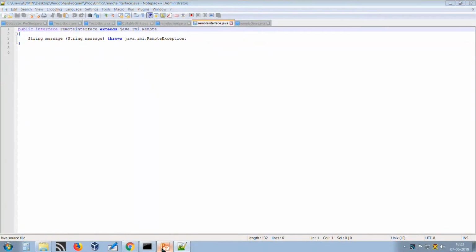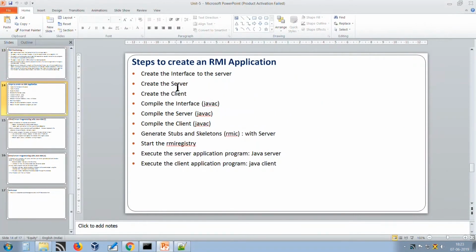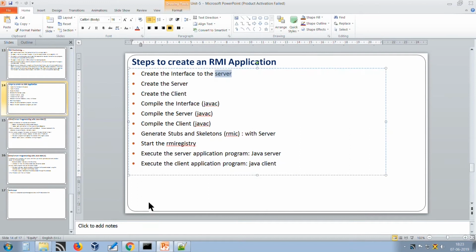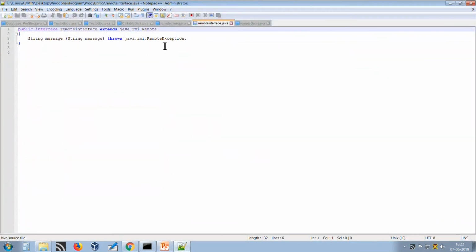Now see, as we have discussed in our first slide in the steps, create the interface to the server. This is the first step. So, the first task of our user is that we have to create a remote interface. So, we are creating a public interface RemoteInterface, which extends the java.rmi.Remote class. Now, see here, in the remote interface we are defining one method, message, having one argument, String message, and it is throwing a java.rmi.RemoteException. As we discussed, the remote method may throw a remote exception.